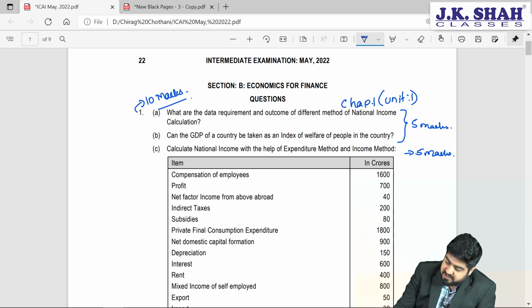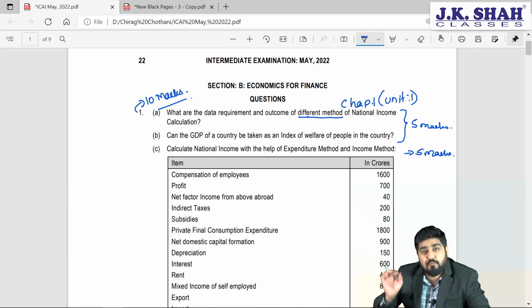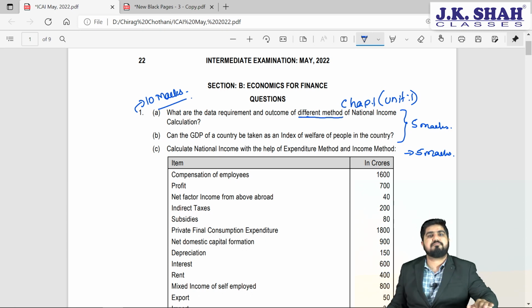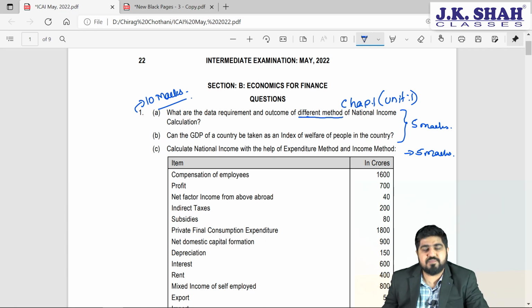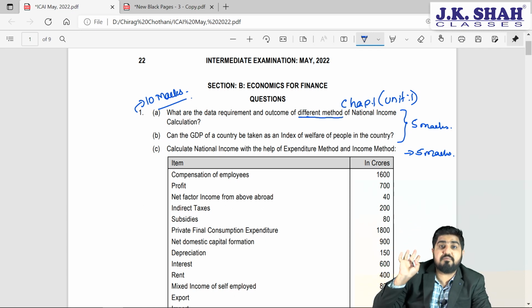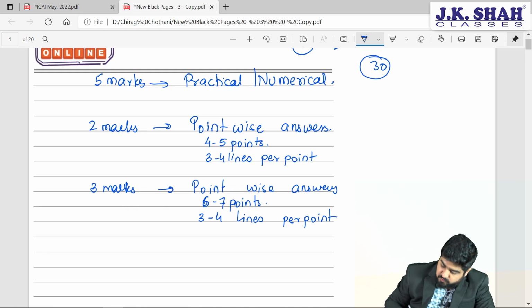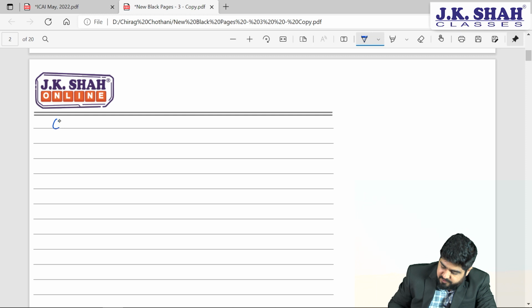Now, what are the data requirement and outcome of different methods? That means they are asking you what the different methods are. Do you remember we have studied in the class how many methods we have for calculating national income? Think about it. In total we have 3 methods, friends. So what are the 3 methods? See, question number 1, part A. They are asking us about the methods.